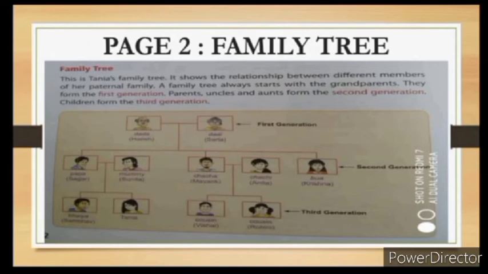His name is Sambhav, and Tanya herself. Now Chacha and Chachi also have 2 children, Vishal and Rohini. Vishal and Rohini are the cousins of Tanya. So this is a family tree of Tanya's paternal family. Likewise, you can also draw the family tree of your family, starting with your grandparents.